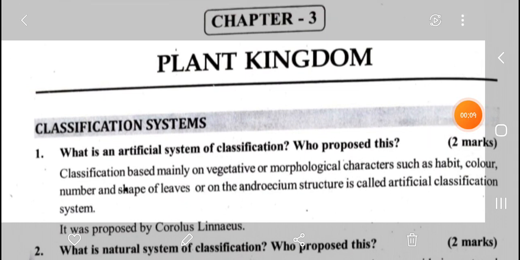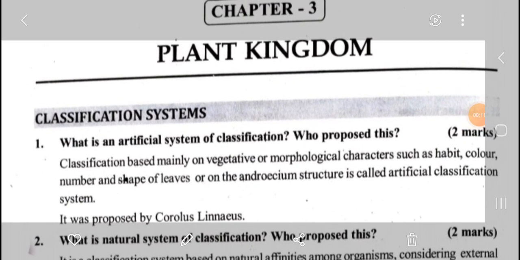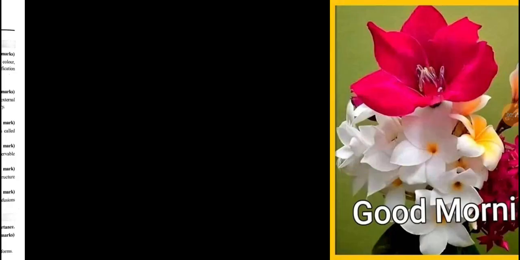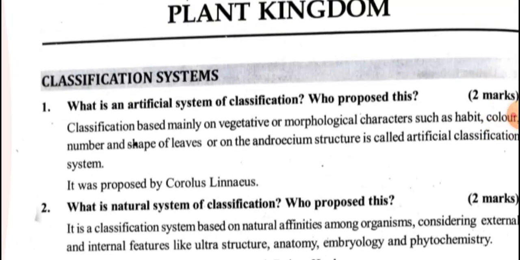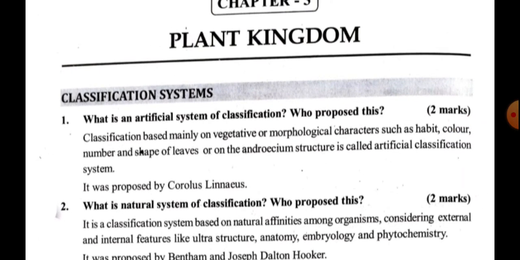So today I'm going to explain biology, the third chapter, Plant Kingdom. So let's come to the chapter, the Plant Kingdom. What is the artificial system of classification?